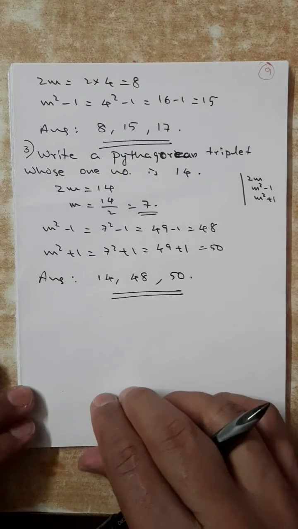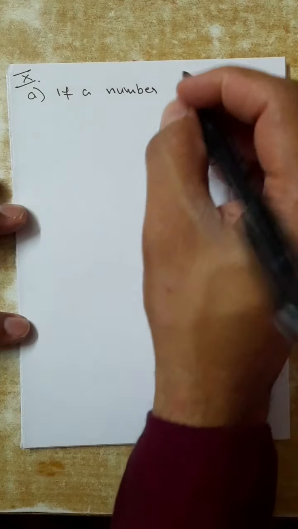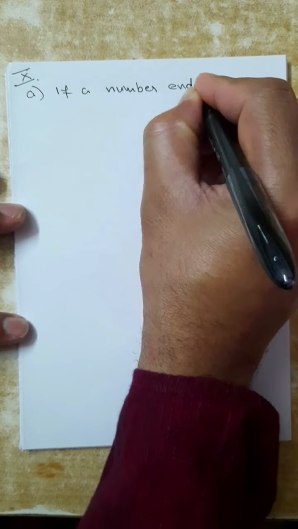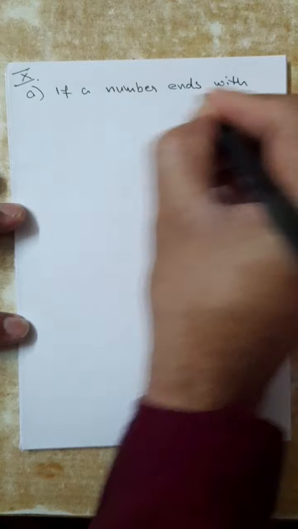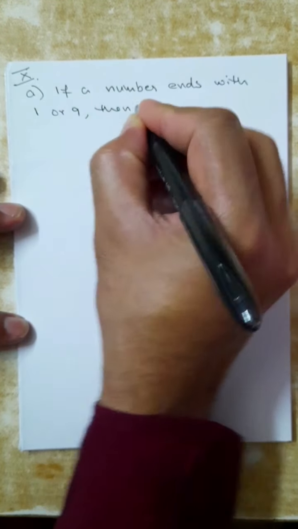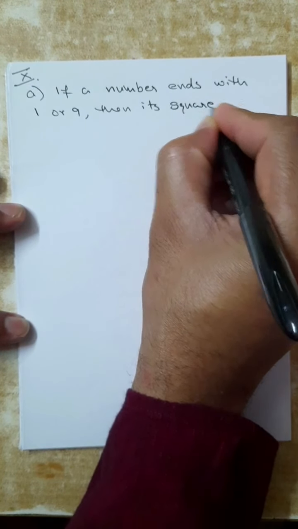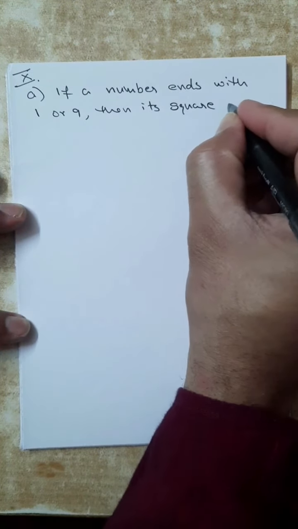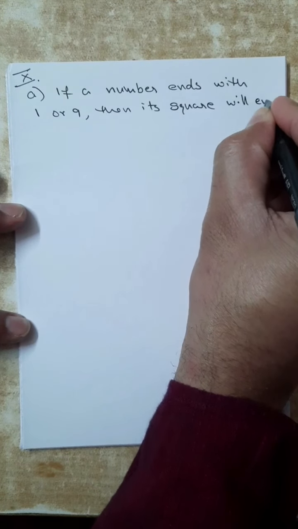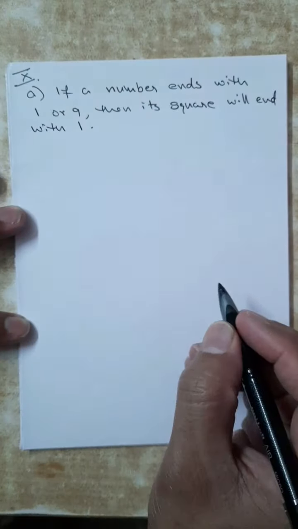Now we will go to the last property. Here the property is, if a number ends with 1 or 9, then its square will end with 1.